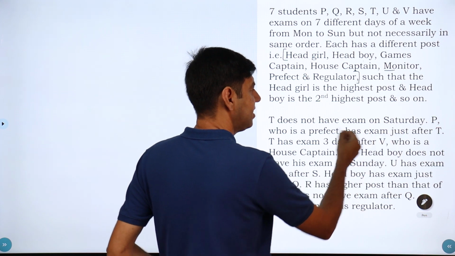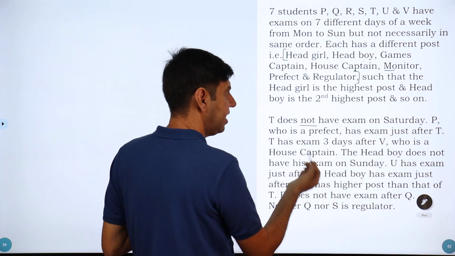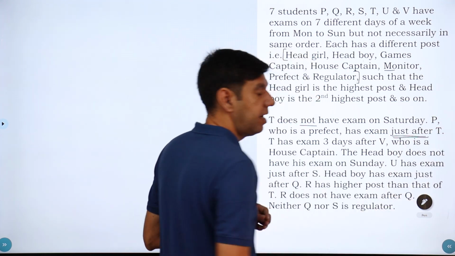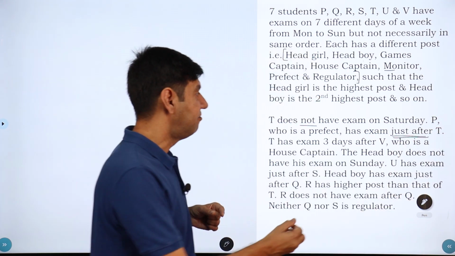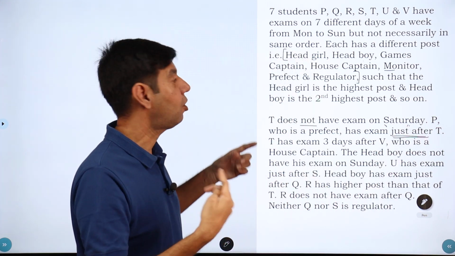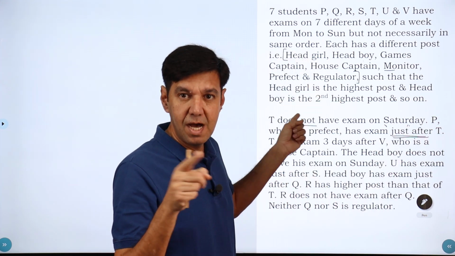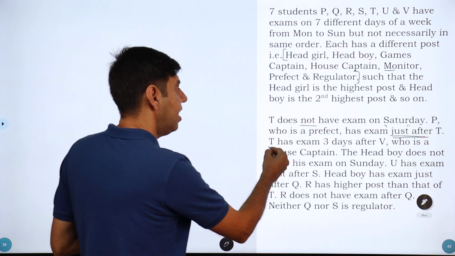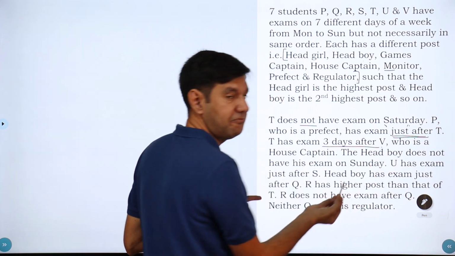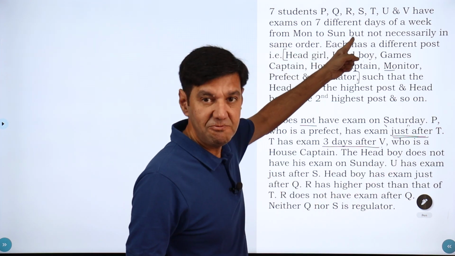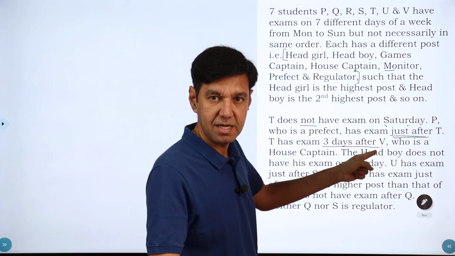T does not have an exam on Saturday, simple, but it's in the negative. P, who is a prefect, has an exam just after T. Now, just after suggests immediately. So this is in continuity, but on what scale? Not on the position. It is on Monday, Tuesday, Wednesday, just after. T has an exam 3 days after V. This again is on the scale of weekdays, 3 days after, right?